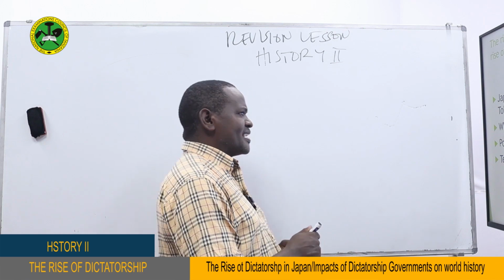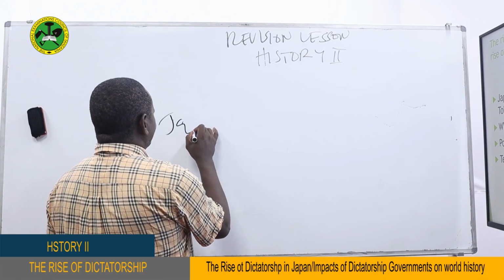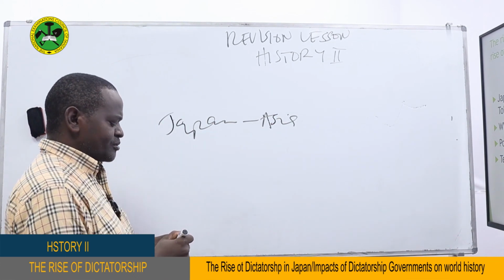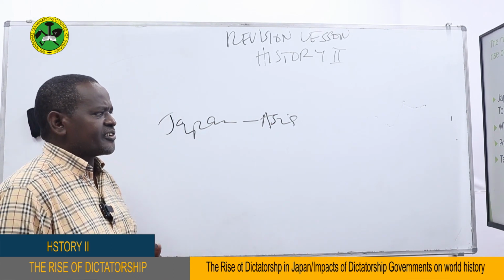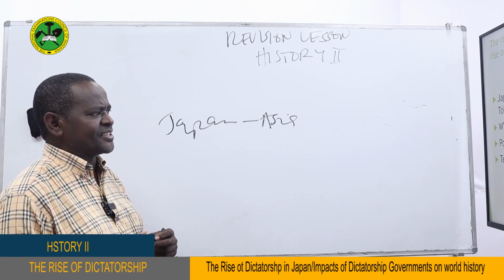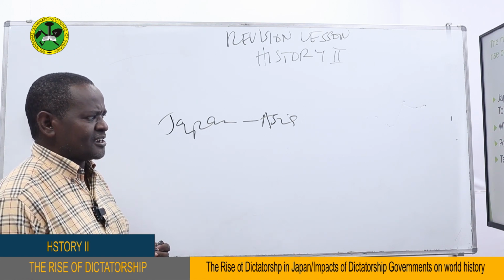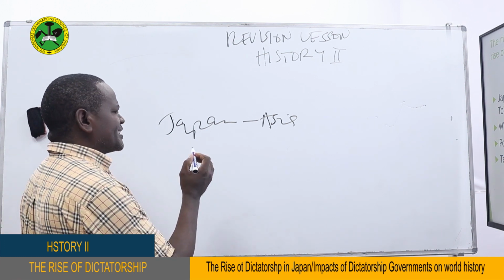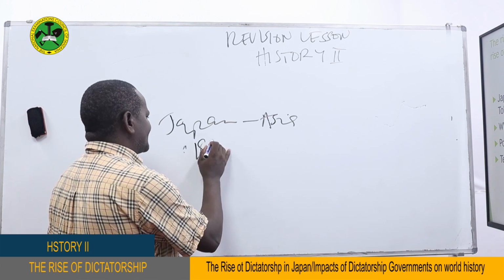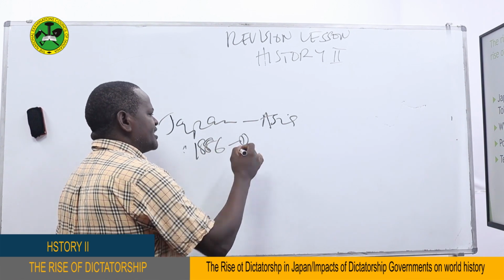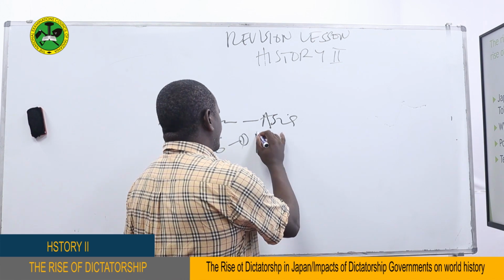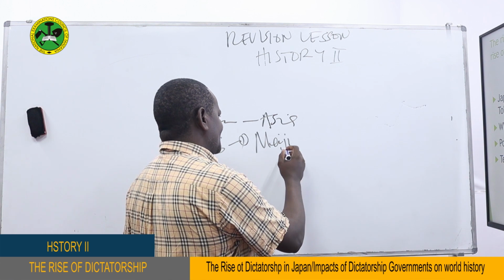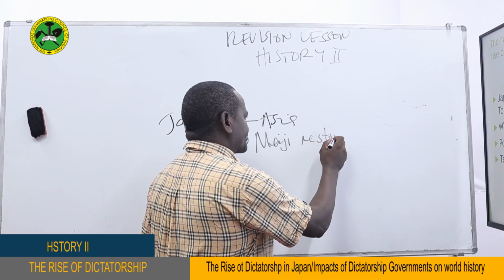Let's look at Japan. Japan is a country which is found in Asia. And today, as we speak, Japan is one of the richest countries in the world. In fact, Japan is the third largest economy in the world after the United States of America and China. So Japanese development can be traced from 1886, when they introduced a constitution called the Meiji Constitution, introduced by Meiji. In fact, it's called the Meiji Restoration.